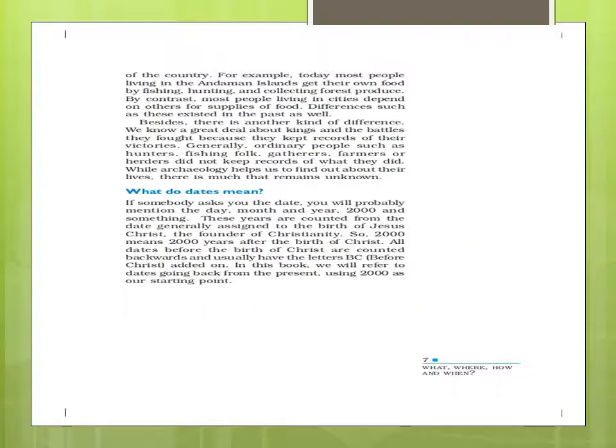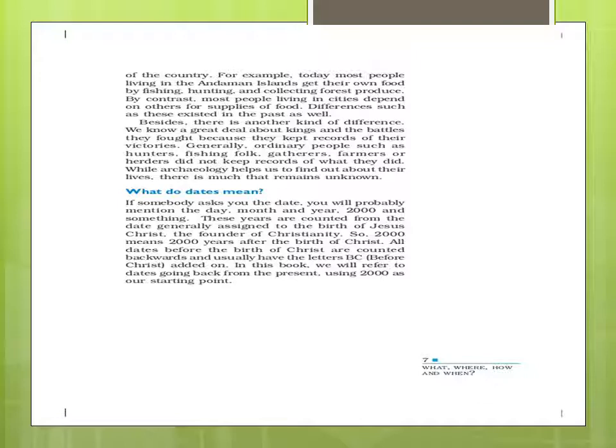What do dates mean? How do we say dates? 2021. How to read dates and understand them. What is the date today? 25th April 2021. But how can we say this 2021? Years are generally assigned to the birth of Jesus Christ. Before the birth is BC, before Christ, and after the birth is AD, Anno Domino.